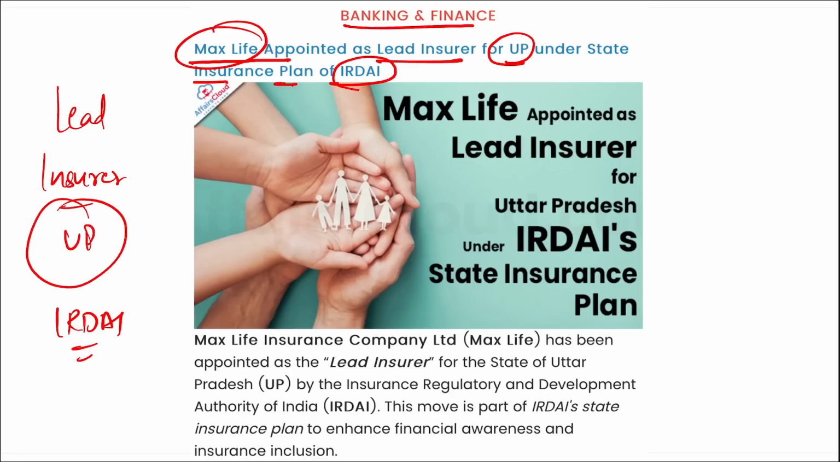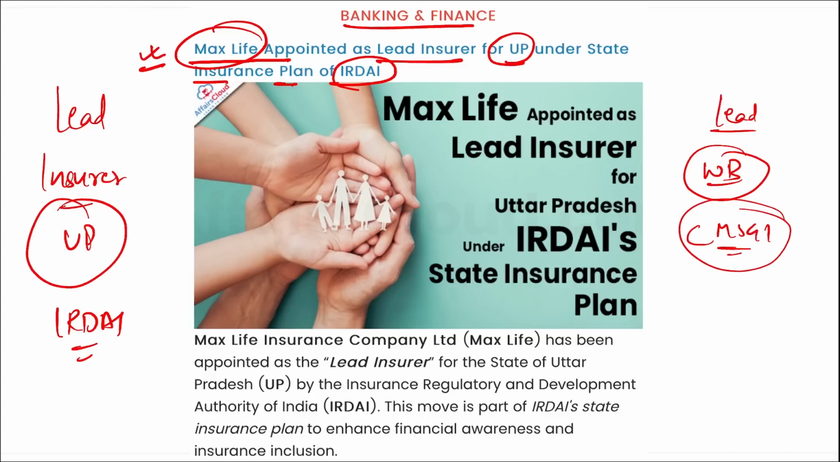Correct? Cholamandalam MS General Insurance Company Limited, a joint venture of Murugappa Group and Mitsui Sumitomo Insurance Limited of Japan, has been appointed as the lead insurer for West Bengal. So remember two questions. If we are talking about UP, who has been appointed as the lead insurer? Max Life Insurance. And if we are talking about West Bengal, Cholamandalam MS General Insurance Company has been appointed as the lead insurer. Both were appointed by IRDAI. Correct?